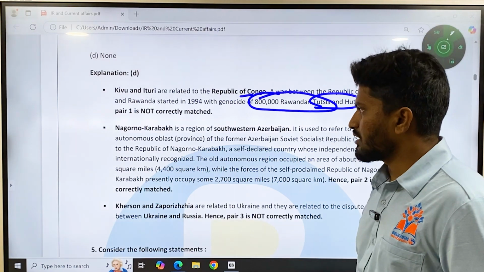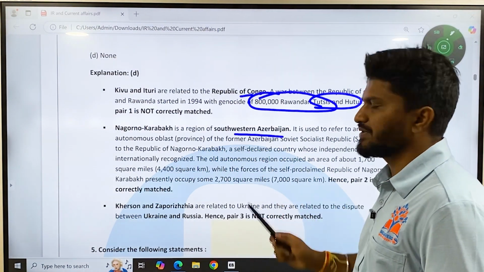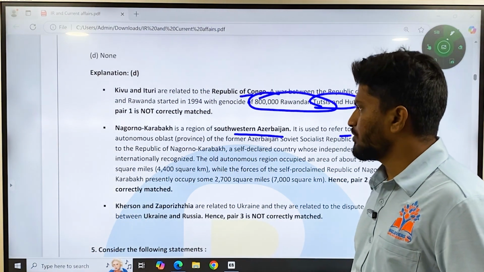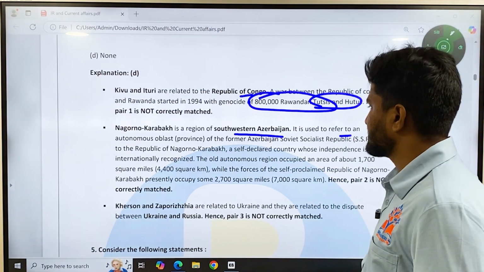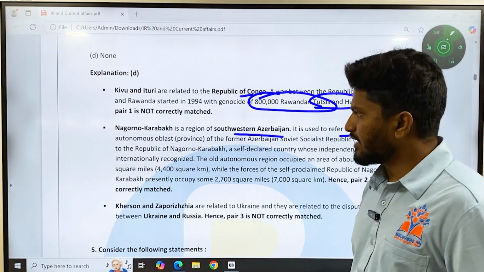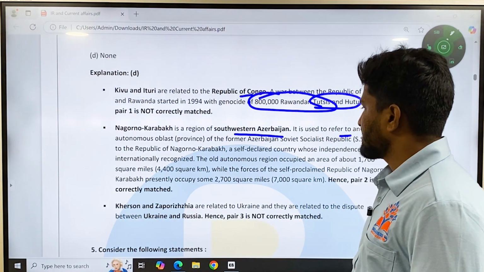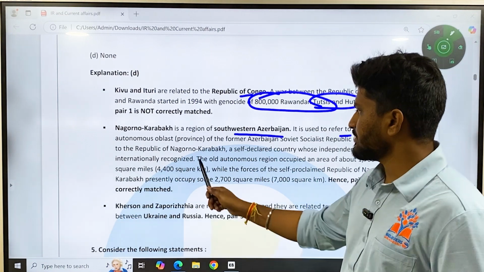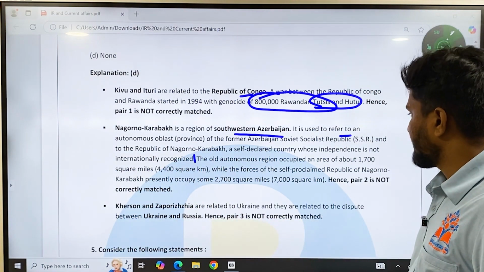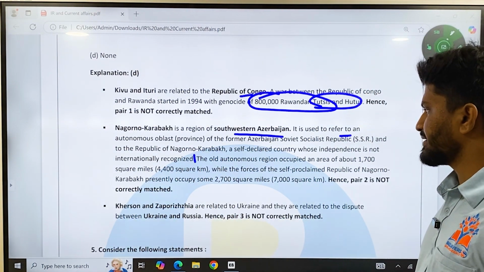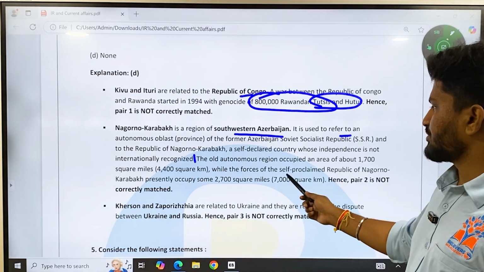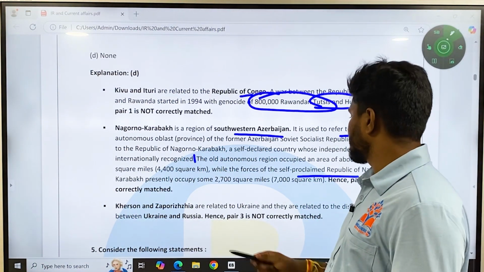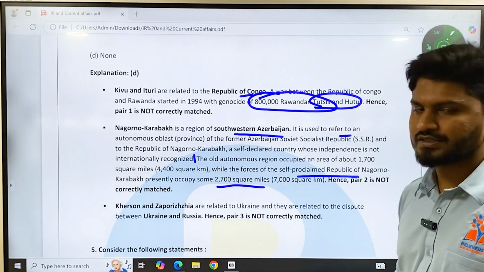Then Nagorno-Karabakh is a region of southwest Azerbaijan. I already told you. It is used to refer to an autonomous oblast or province in the former Azerbaijan Soviet Socialist Republic and the Republic of Nagorno-Karabakh, a self-declared country whose independence is not internationally recognized. The old autonomous region occupied an area of around 1,700 square miles, while the forces of the self-proclaimed Republic of Nagorno-Karabakh presently occupy 2,700 square miles. Hence, pair 2 is also not correct.